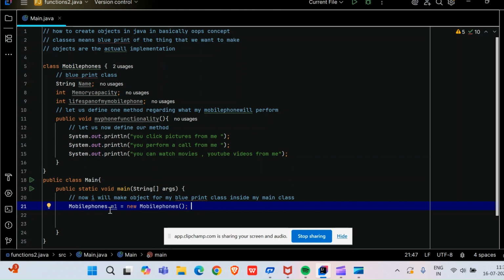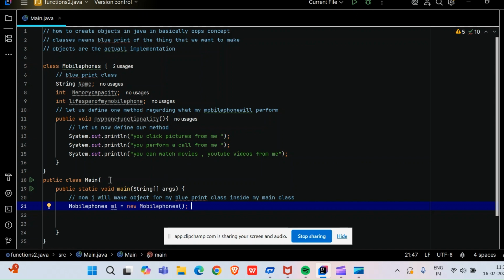Friends, this whole thing that I have just written here is known as a constructor. Constructors are also methods of Java. Why am I saying they are methods of Java? Just see here. This is also one method, my phone functionality, and a round bracket follows here, and a round bracket also follows here, and we have nothing inside.